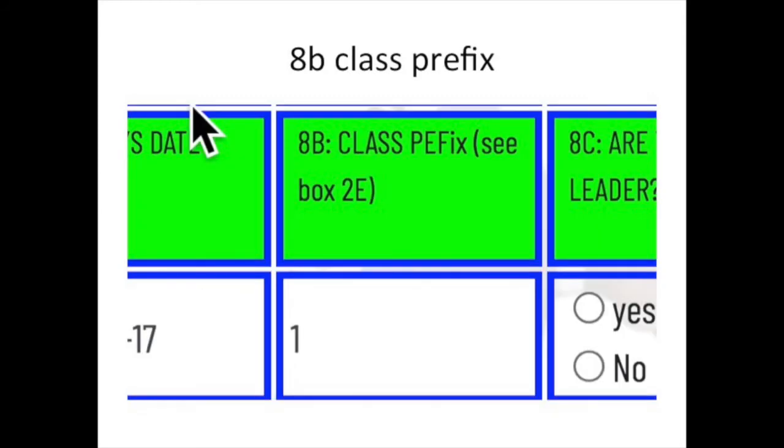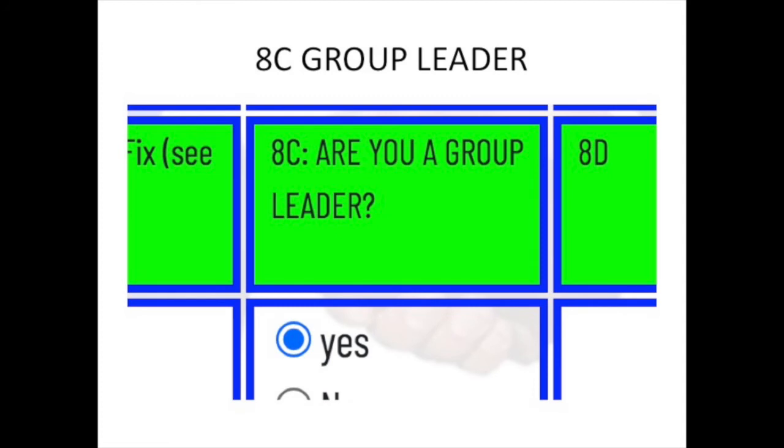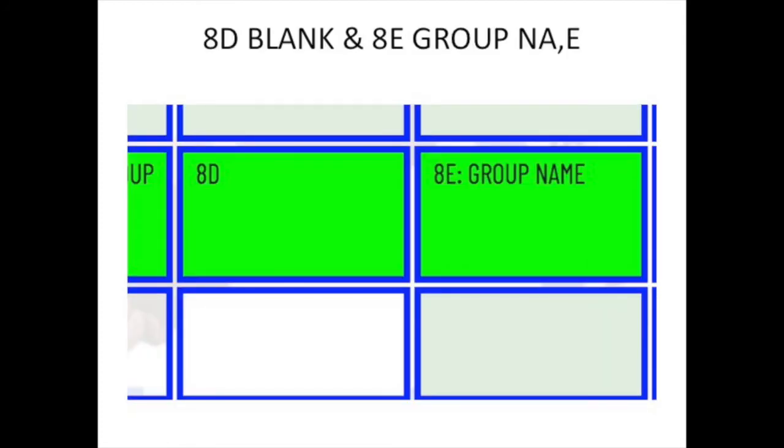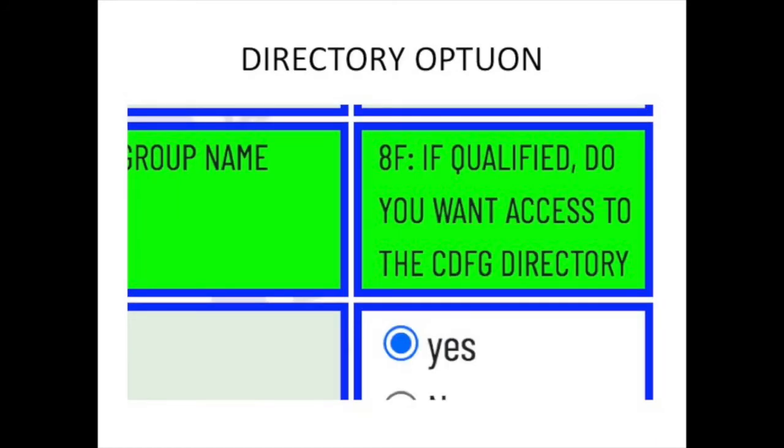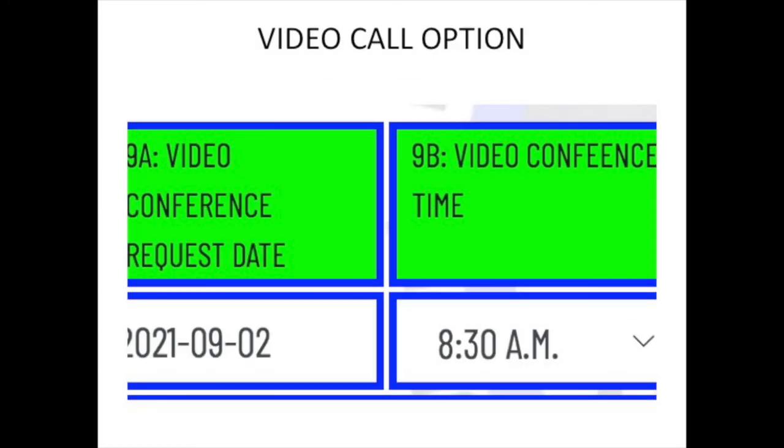If you are a group leader such as a school principal, college president, or club or organization leader, check the yes box in box 8C. Otherwise, check the no box. In box 8D, enter the name of your group, that is, the high school or college name. In box 8F, if you qualify as a group leader and you achieve the minimum number of viewers from your group, check the yes box if you wish to receive free access to the college debt-free graduation directory. Otherwise, check the no box.